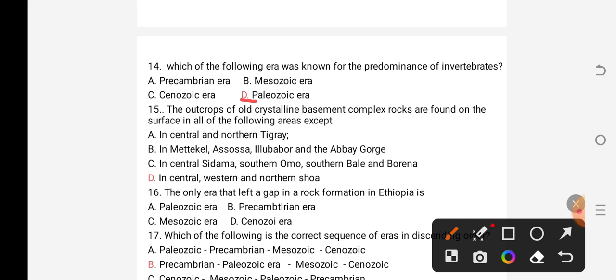Question number 15. The outcrops of old crystalline basement complex rocks are found on the surface of the earth in all of the following areas except A. In central and northern Tigray, B. In Metekel, Asosa, Illubabor, and the Abay Gorge, C. In central Sidama, southern Omo, southern Bale, and the Borana, D. In central, western, and the northern Shewa.